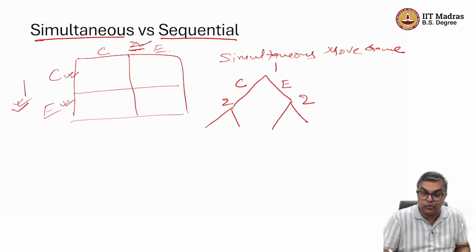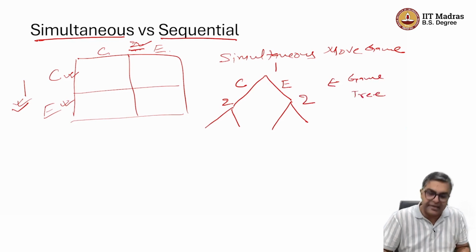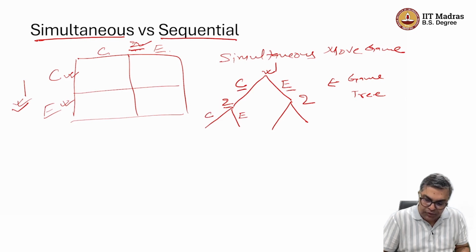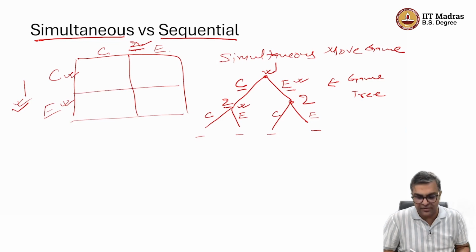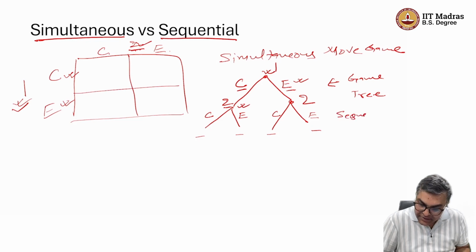We are going to talk about the game tree later on, but it should be clear that here player 1 decides on a cheap or expensive item, player 2 observes, and then player 2 goes for a cheap or expensive item, and then payoffs are realized. So clearly at this point, player 2 knows that player 1 has decided to go for cheap food. Here player 2 knows that player 1 has decided to go for expensive food. So this is another way to model, and this kind of modeling is called a sequential move game.